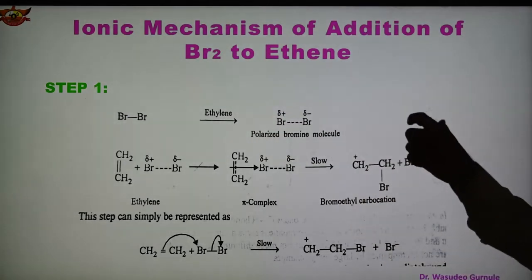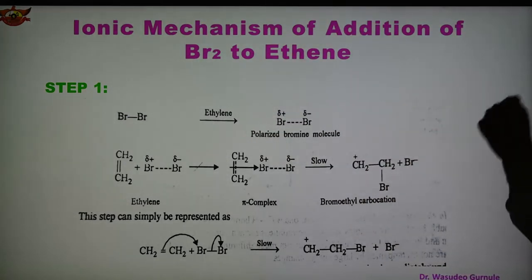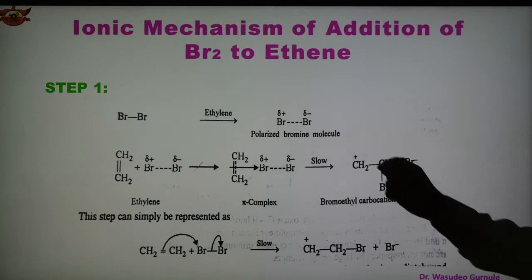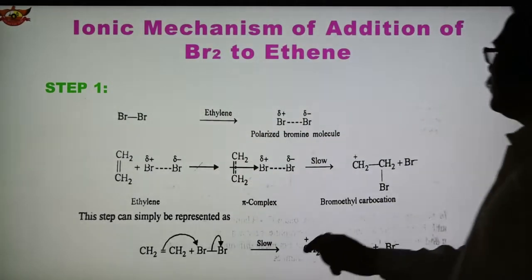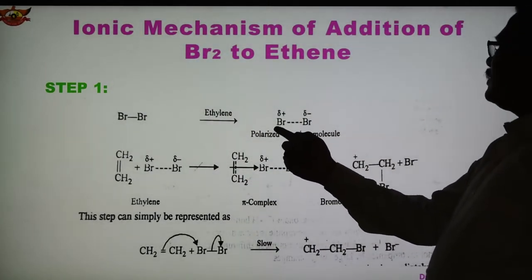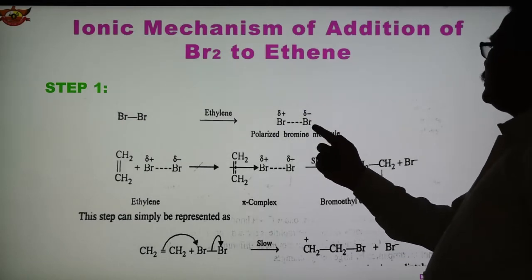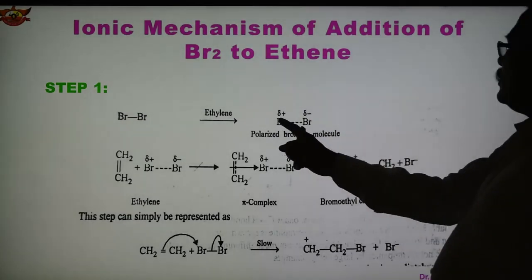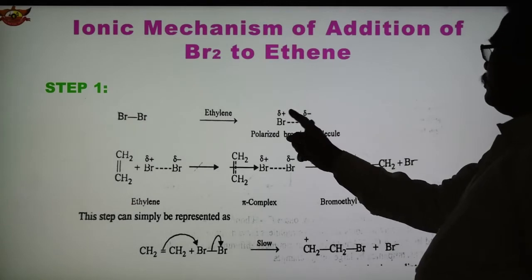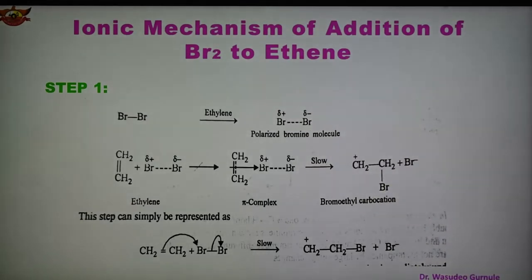Ethylene has a carbon-carbon double bond, and the double bond has a pi bond, and the pi electrons repel this electron pair. Because of that the bromine gets polarized, so this end has a slightly positive charge and this end has a slightly negative charge.